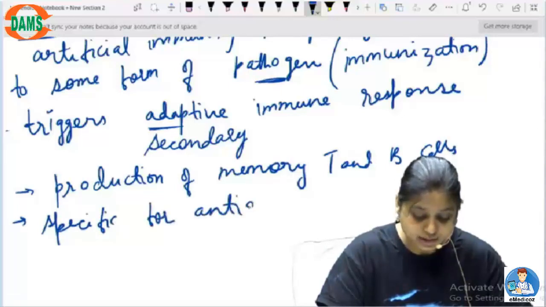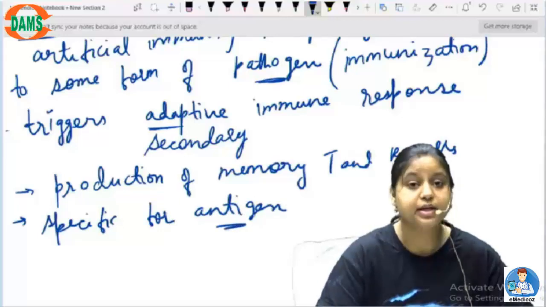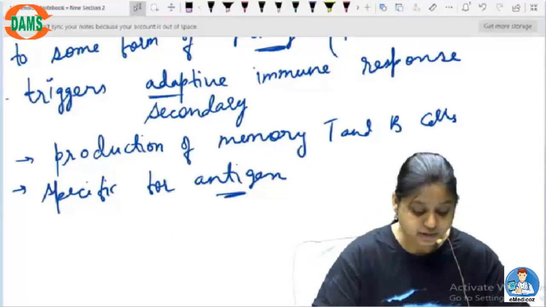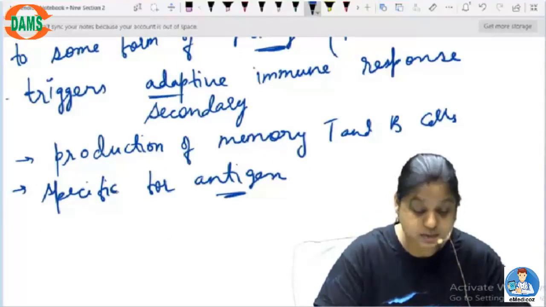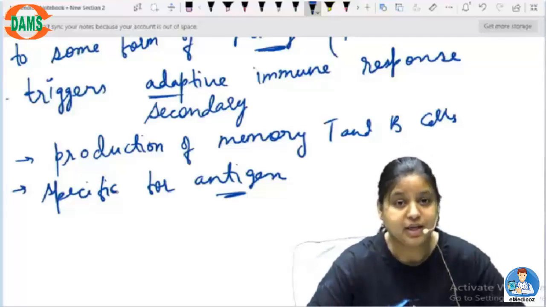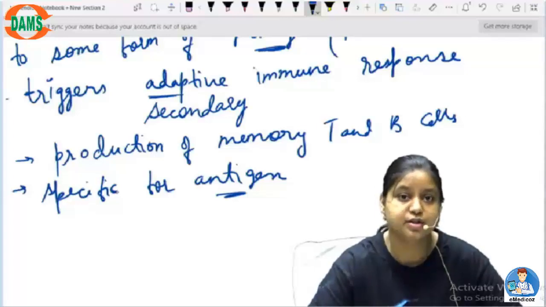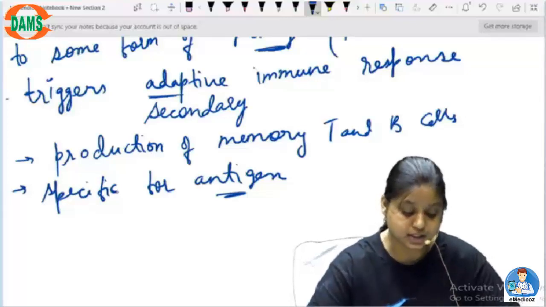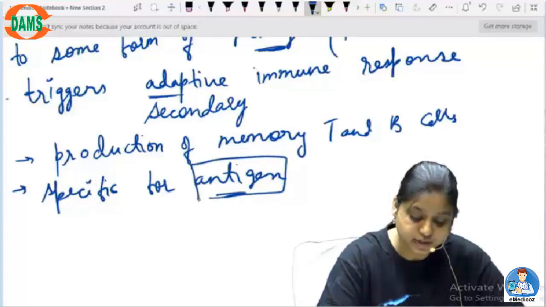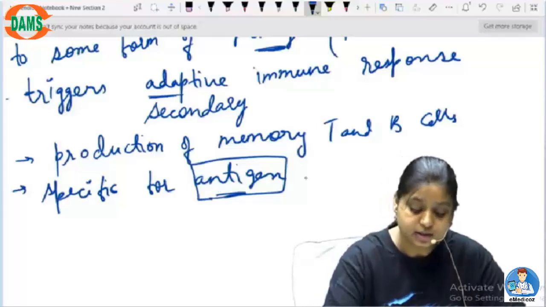So I think that you know what antigen means. Antigen is actually a very important part of the problem, and that is any kind of pathogen, any kind of outside material, any kind of biochemical agent which is coming and attacking the body and creating an immune response, is an antigen.